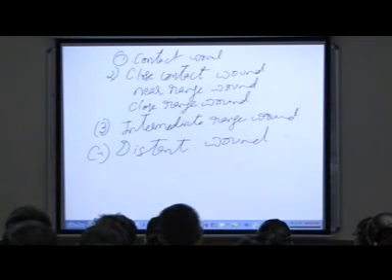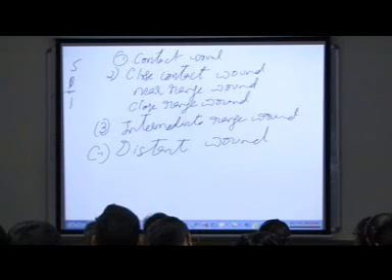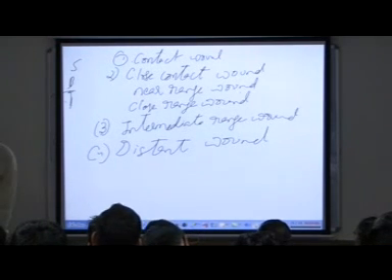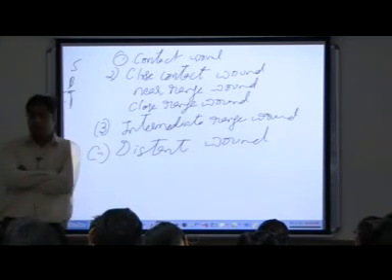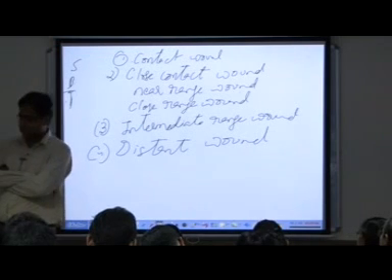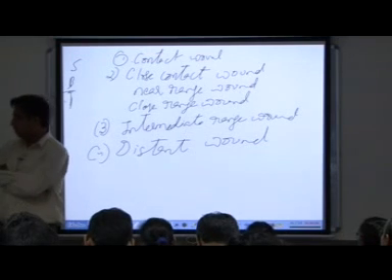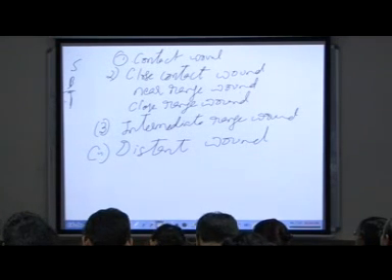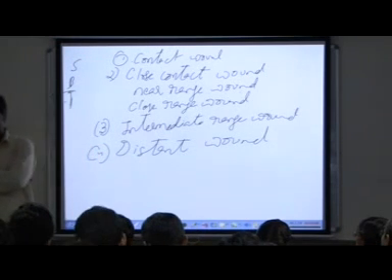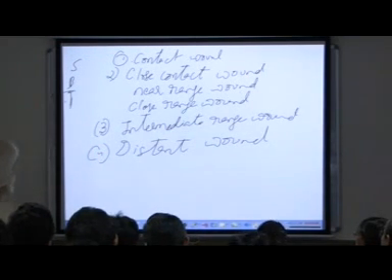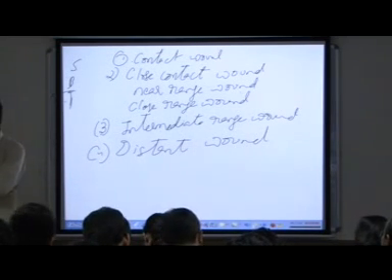Now, singeing, blackening and tattooing, are they present in contact wound? No. How many of you say no? They are not present around the margins, but they will be present inside the track of the wound. Now, please listen, when a question doesn't specify whether it is asking about around the margins or inside the track of the wound, it usually means around the margins. If nothing is specified, it means they are talking about whether singeing, blackening and tattooing are present around the margins or not.